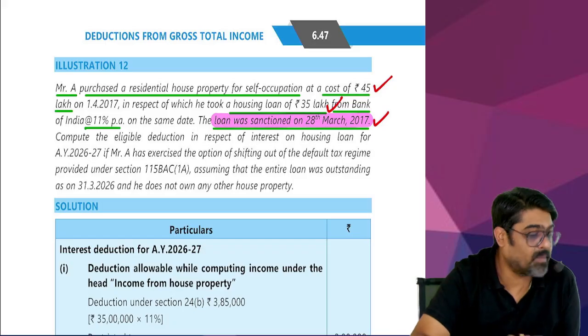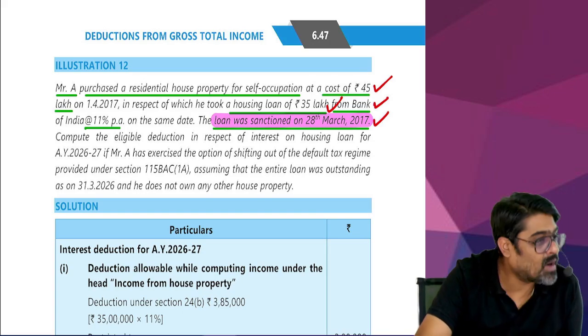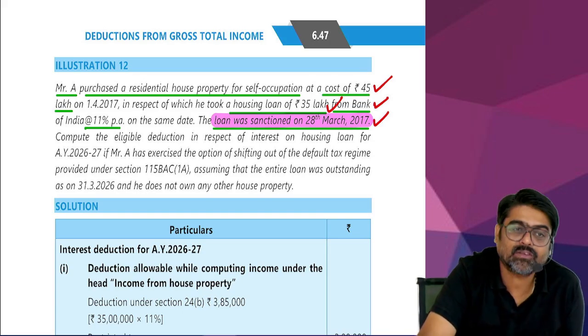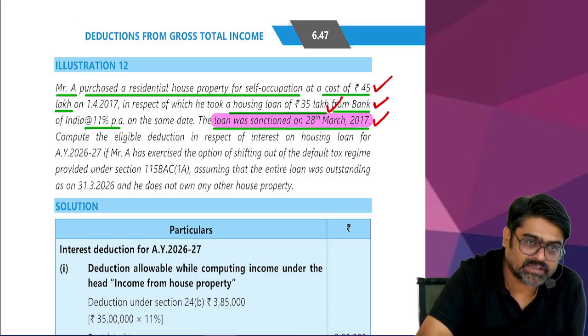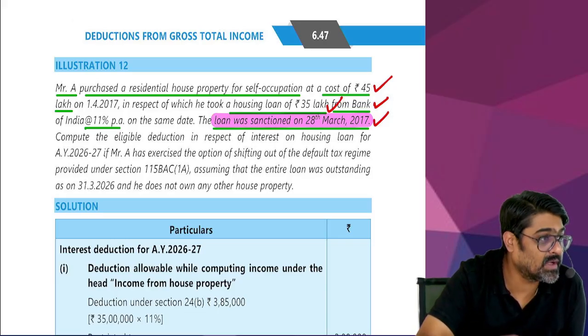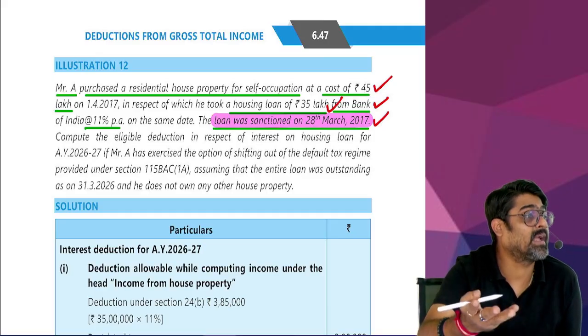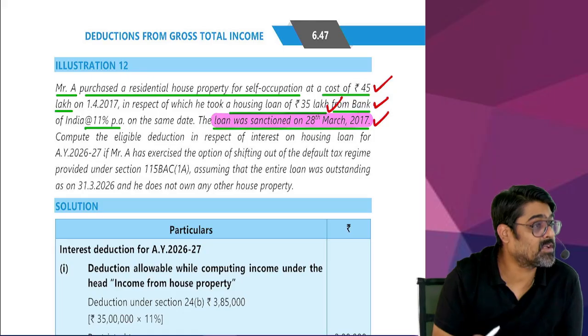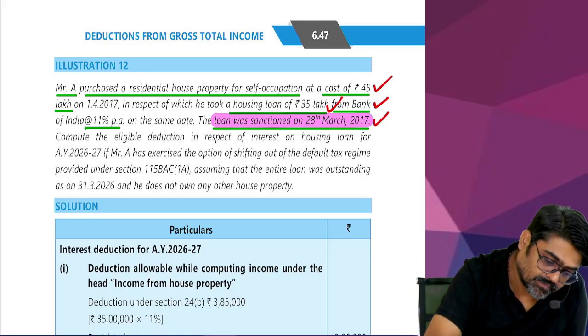Loan is taken from a bank or housing finance company. Yes or no? And the loan was sanctioned during 16-17. On the date the loan is sanctioned, if nothing is mentioned, we will assume that no residential property was owned. Yes or no? So what does the question say?